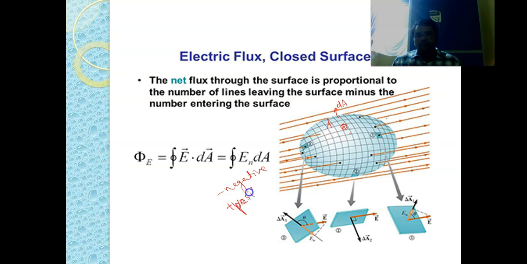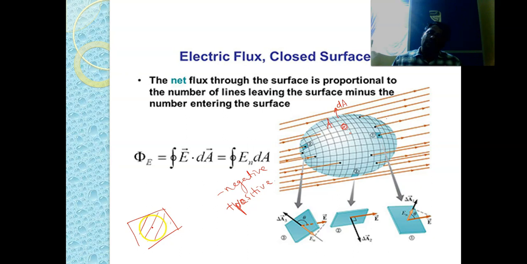In this particular case, we can consider different positions. If you consider this particular position, what happens to our areal vector? How to calculate the areal vector? Let us say this is our surface.